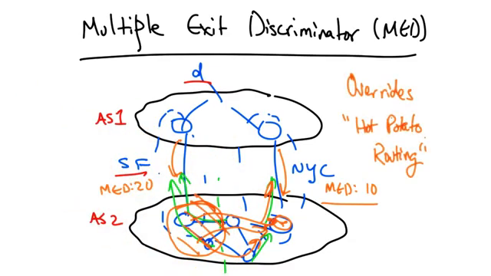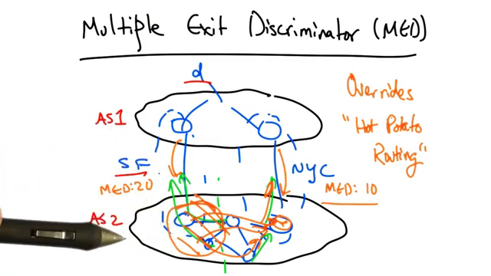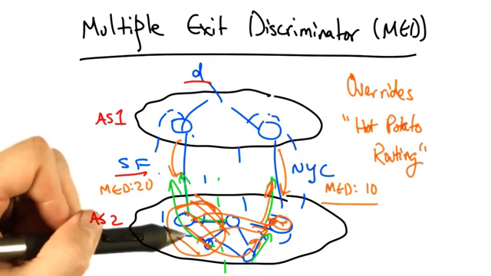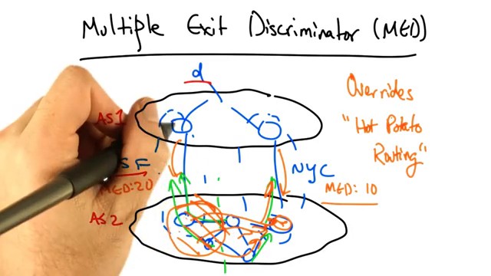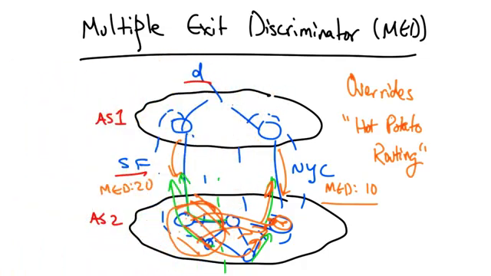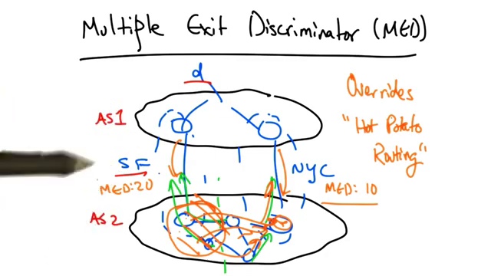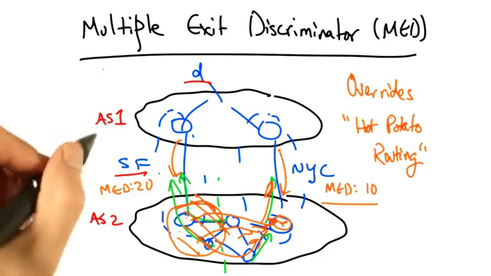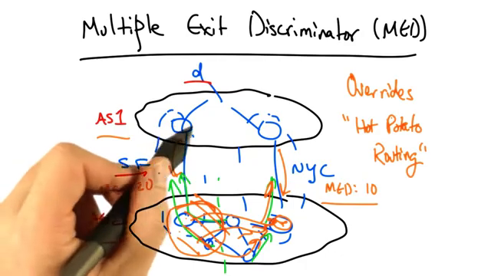Thus, MED overrides hot potato routing behavior, allowing an AS to explicitly specify that it wants another neighboring AS to carry the traffic on its own backbone network, rather than dumping the traffic at the closest egress and forcing traffic across the neighbor's backbone. MEDs are typically not used in conventional business relationships, but they're sometimes used, for example, if AS1 does not want AS2 free riding on AS1's backbone network.